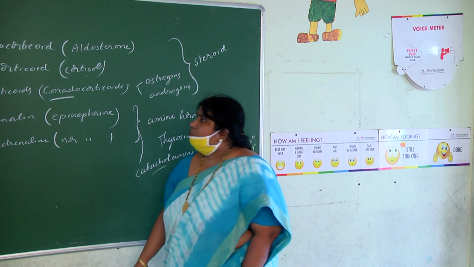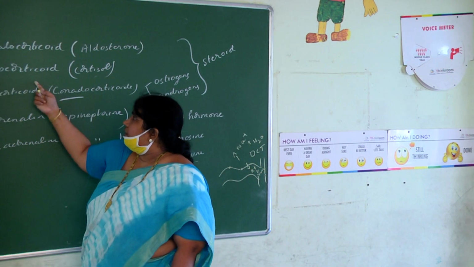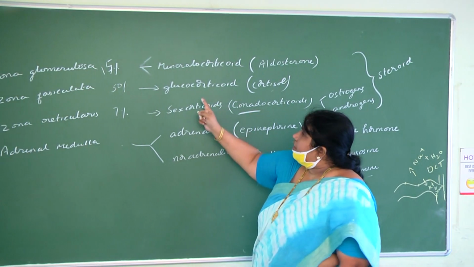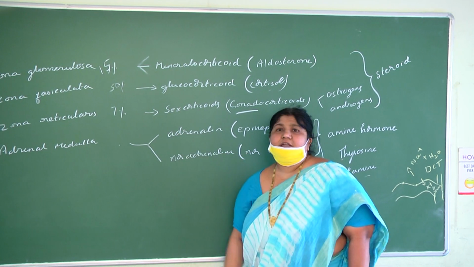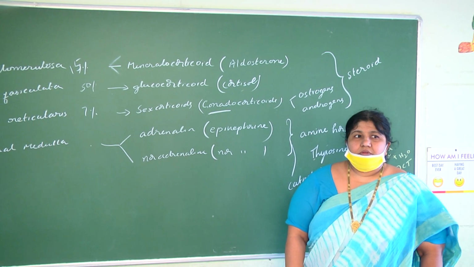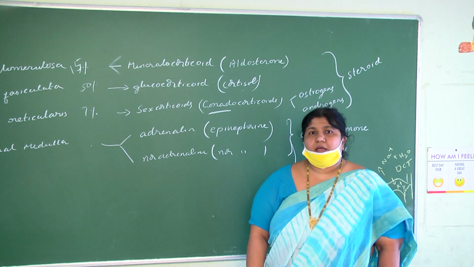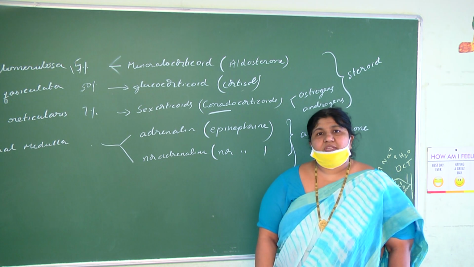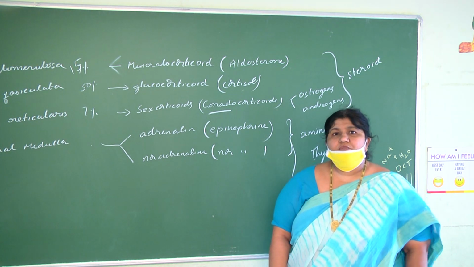Now the second hormone we are going to learn about is the glucocorticoid cortisol. These glucocorticoids like cortisol are secreted by zona fasciculata. Most important hormone. The adrenal cortex hormones are under the control of the hypothalamus.